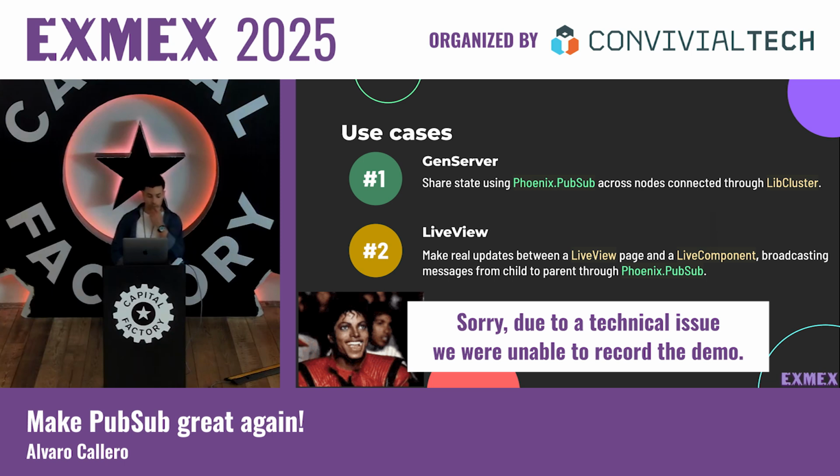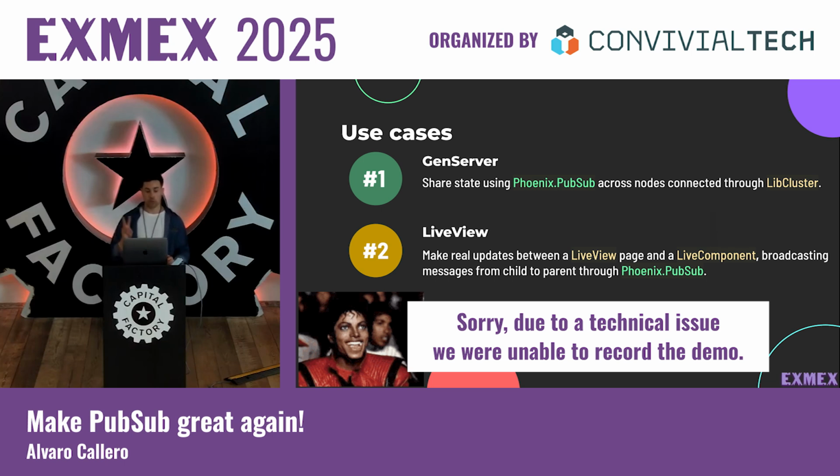Okay, this is the GenServer example. It's just a very basic application. In the application.ex, we are going to have the libcluster topology. We are going to use EPMD for node discovery. And then between the children of our application, we just have the supervisor of libcluster. Here we have our friend, the PubSub module. And then we are going to have a GenServer.